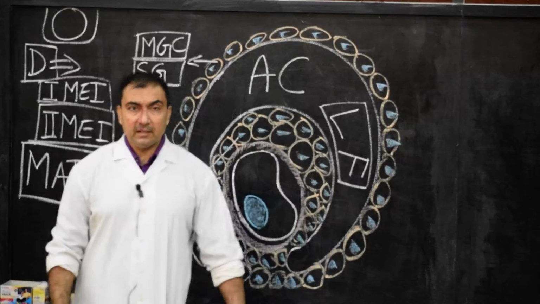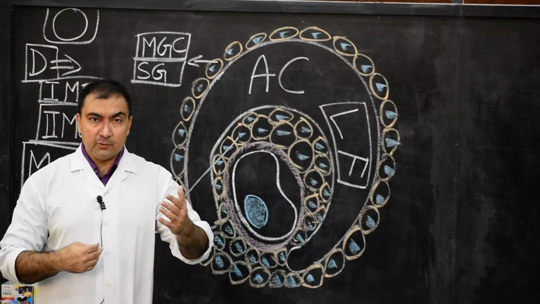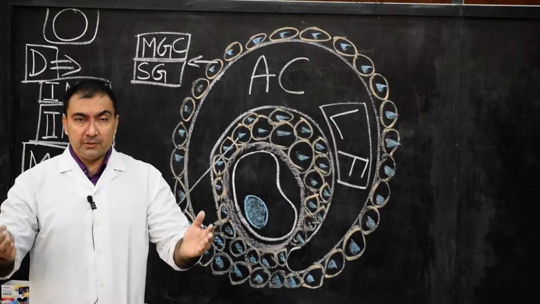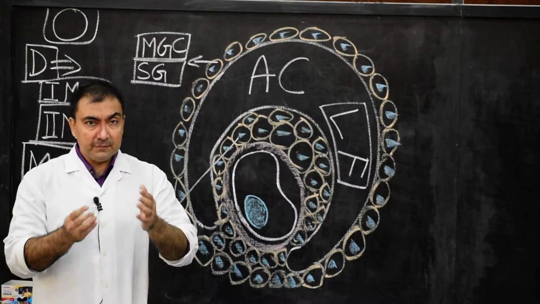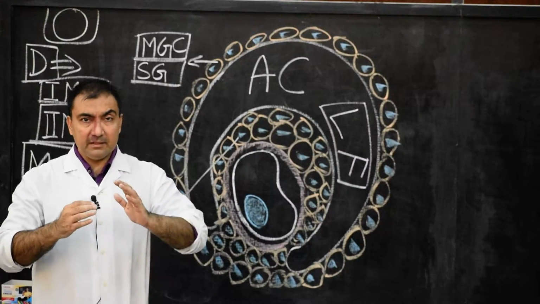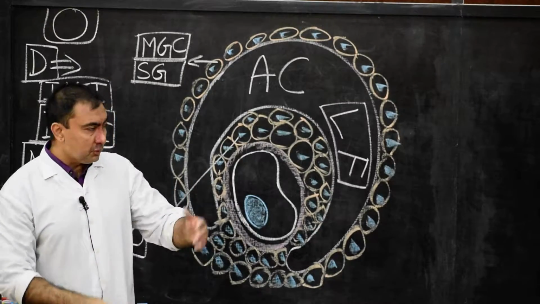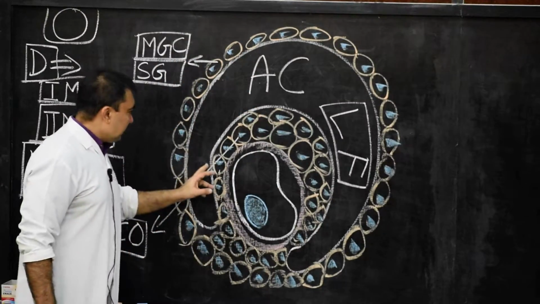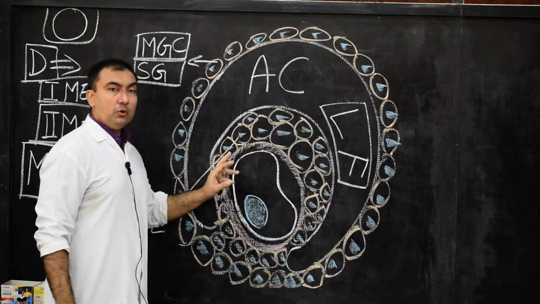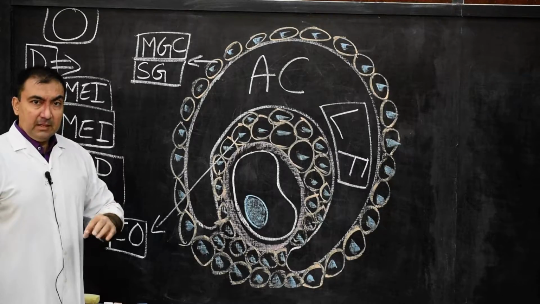C-U-M-U-L-U-S O-V-A-R-I-C-U-S. So very simple, the follicular cells have split now because of the creation of a huge antrum cavity, or liquor folliculi cavity, which is filled with liquor folliculi. It will split the entire follicular cells into two layers, outer and inner. The outer will be known as stratum granulosum or membrana granulosa. Inner will be known as cumulus ovaricus. Please note down. This is very important.